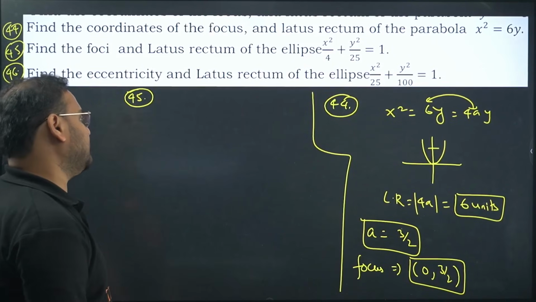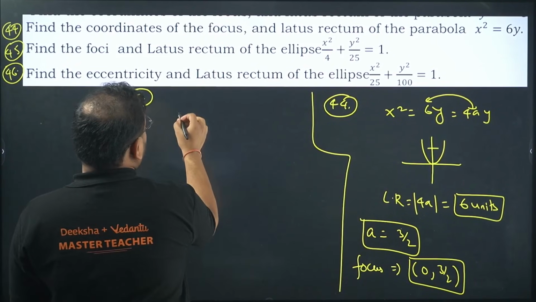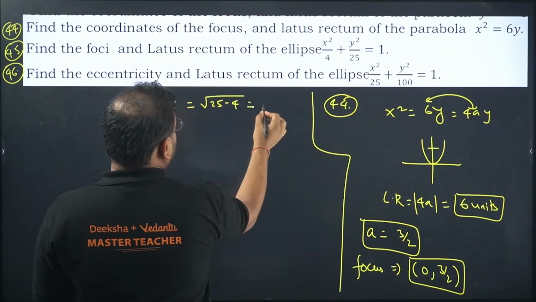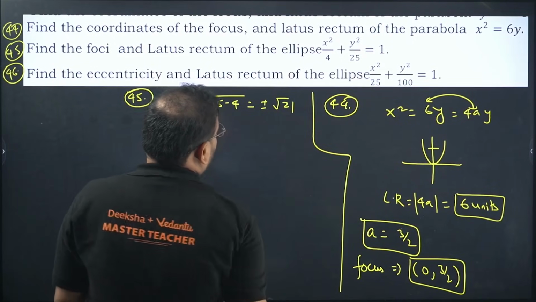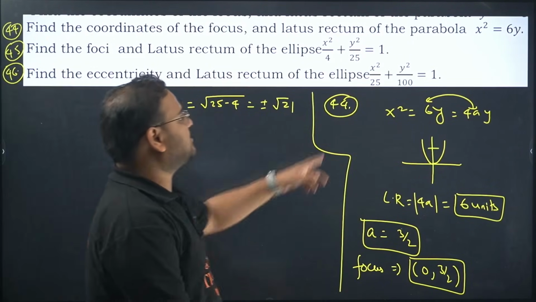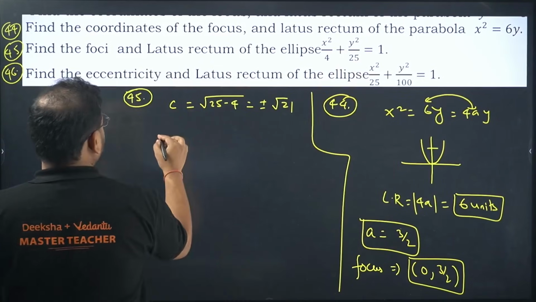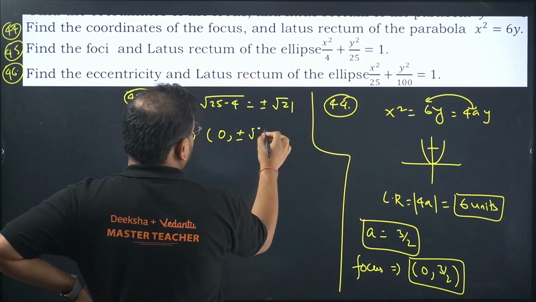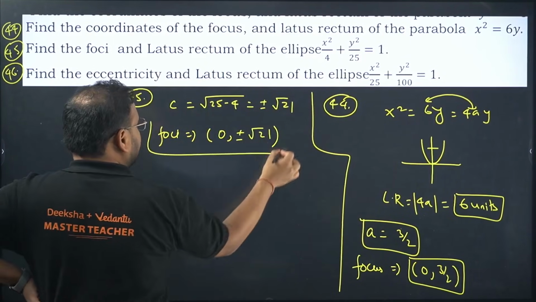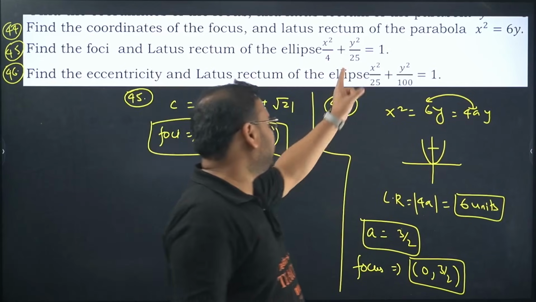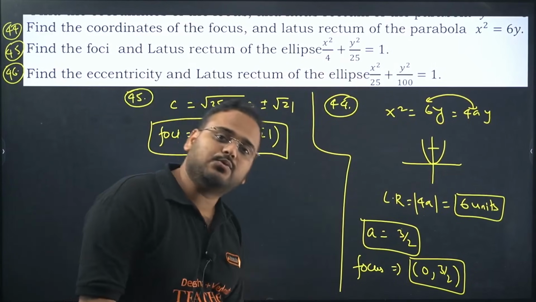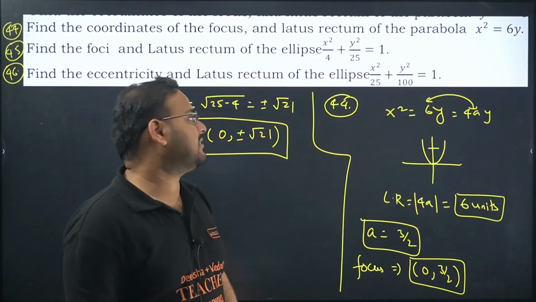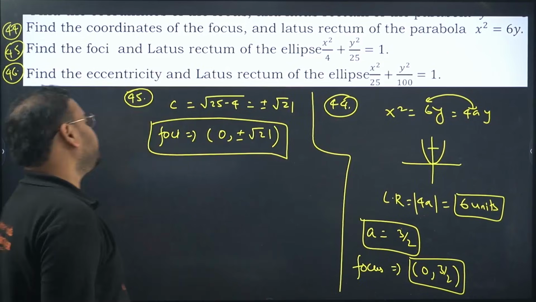Foci and latus rectum of this ellipse. Okay. Foci, for that we're going to find c value. Difference we have to find, root of 25 minus 4. So plus minus root 21. The major axis is on the y-axis. The major axis on the y-axis means I'll have the foci like this, 0, plus minus root 21. Getting it right, this is a major axis on the y-axis. 25 is there, no? This is 2. Minor axis is 2. The length is 4 actually. And the major axis is 5. So the major axis length is 10. Yes? Okay. Foci is done.